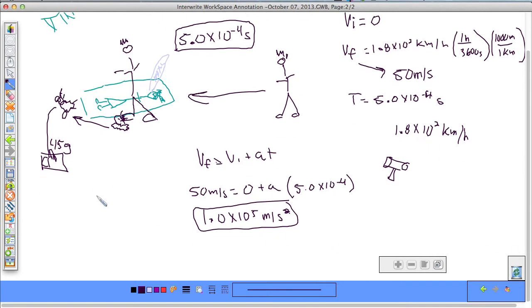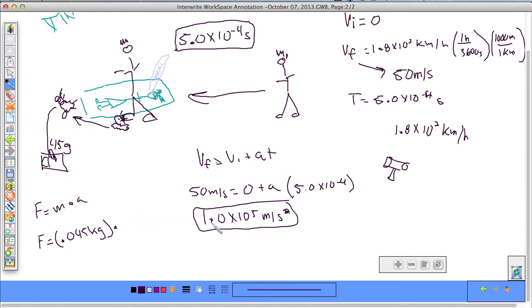So they figured that out, and Becca says, "Wow, that's amazing." And Maddie says, "Yeah, I know. It just comes naturally." And then she says, "Well, what do you think the force was on your foot?" And he says, "That's pretty easy to figure out, because force equals ma." So the force is going to equal the mass, which is 0.045 kilograms, because we said he was 45 grams, times the acceleration.